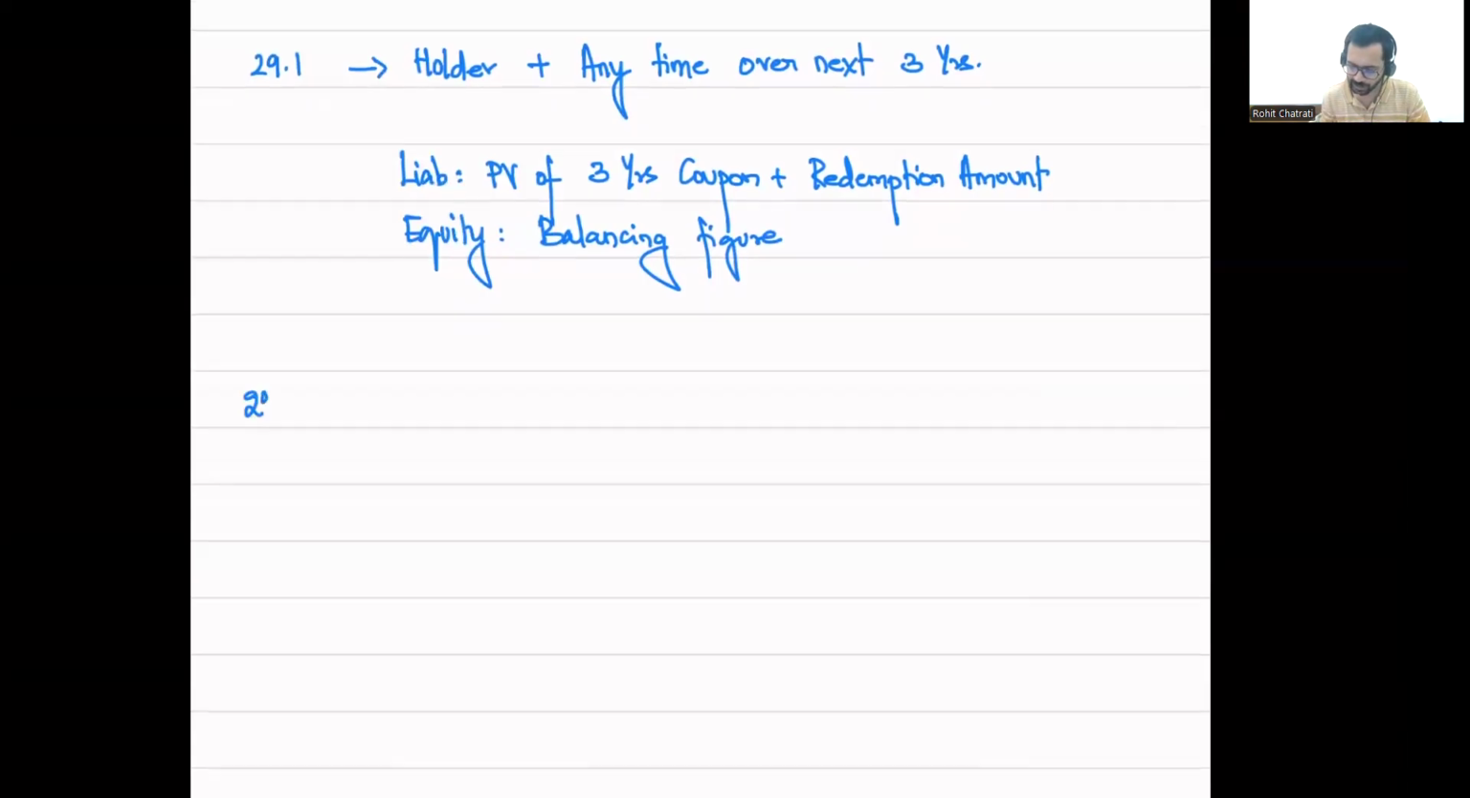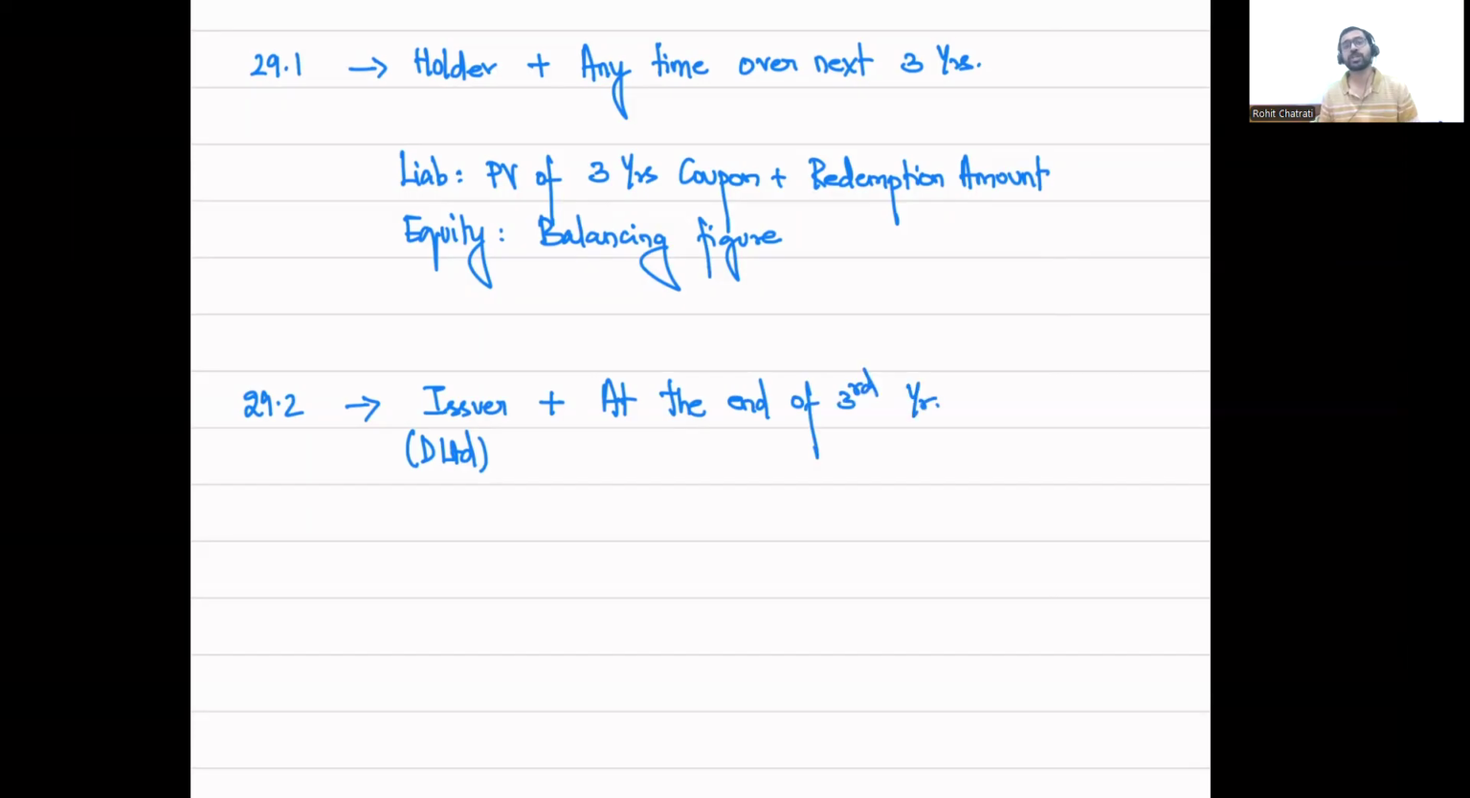In the next illustration that I created, which I'm calling illustration 29.2, I changed the question to state that the issuer has an option. D Limited has an option, and the option to convert is at the end of third year. The option to choose exists only at the end of third year. So at the end of third year, D Limited will choose whether it wants to pay cash or issue shares. D Limited is not having an obligation, it is having a right to choose whether it wants to pay cash or issue equity shares.